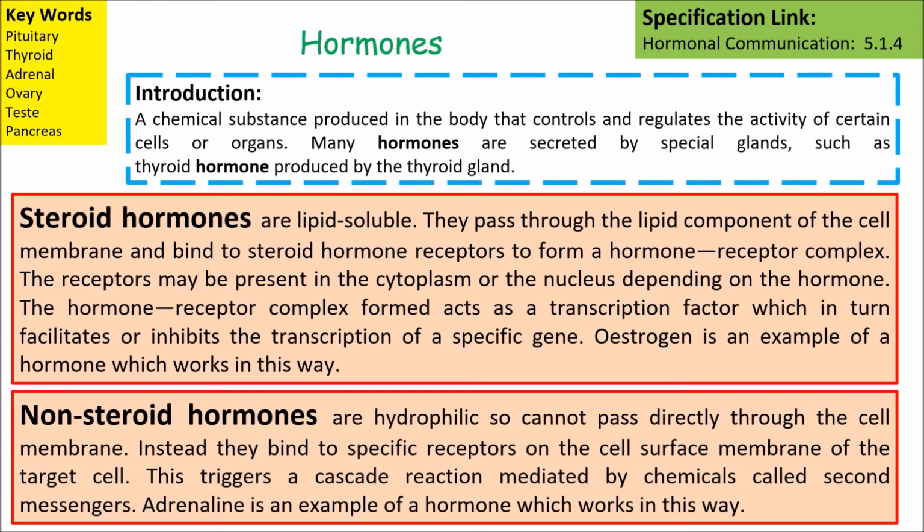So, two different types of hormones. We can have steroid hormones. Steroid hormones are lipid soluble. They can pass through the lipid component of the cell membrane and bind to steroid hormone receptors to form hormone receptor complexes. Non-steroid hormones are hydrophilic, so cannot pass directly through the cell membrane. Instead, they bind to specific receptors on the cell surface membrane of the target cell.